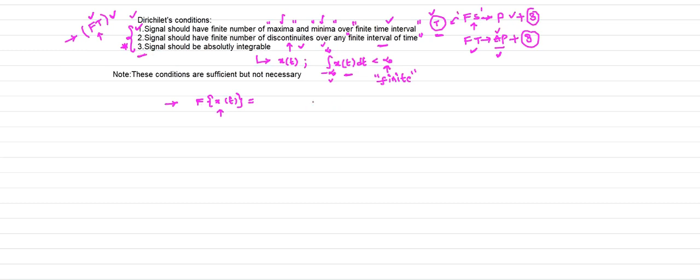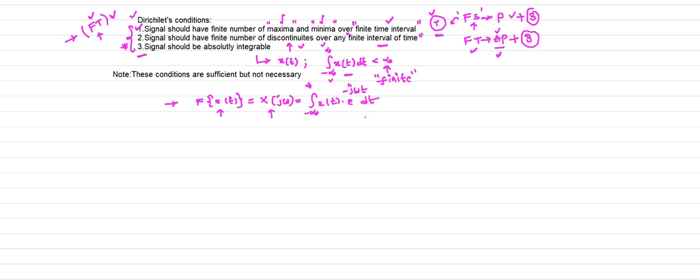Signal should be absolutely integrable. So what is the Fourier transform of x of t? It is equal to X of j omega. What is the formula? Integral from minus infinity to plus infinity of x of t times e power minus j omega t dt. So this is your Fourier transform of x of t. Your time domain signal is converted into the frequency domain. That is your X of j omega.